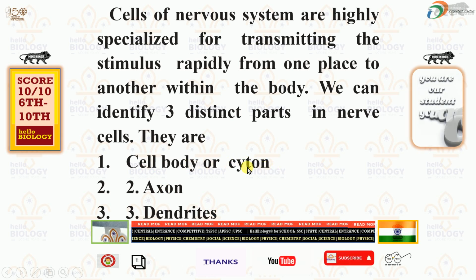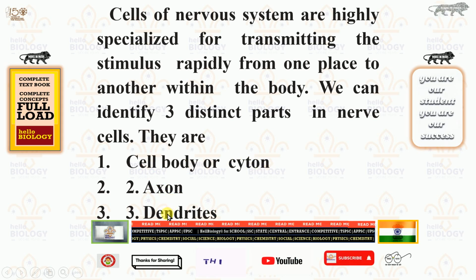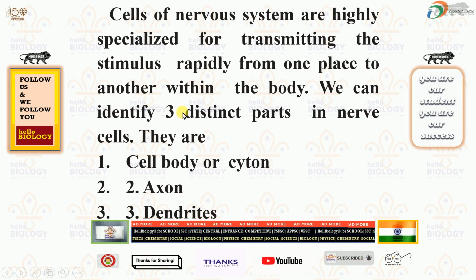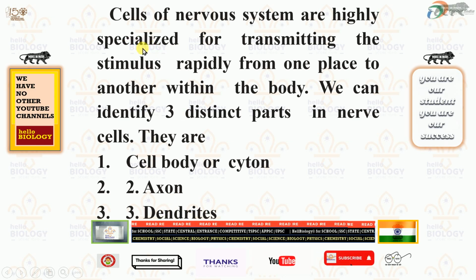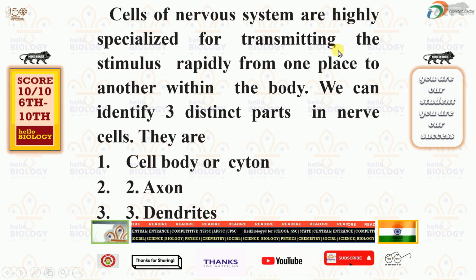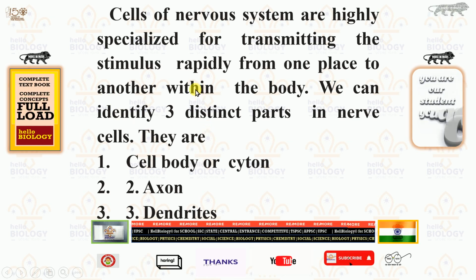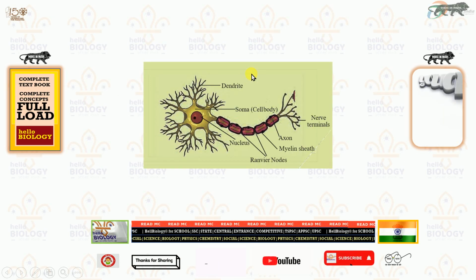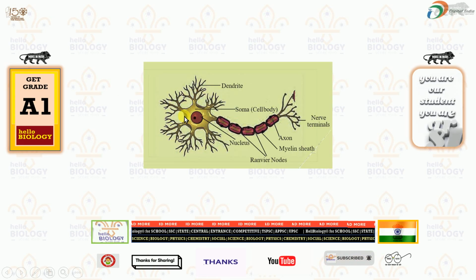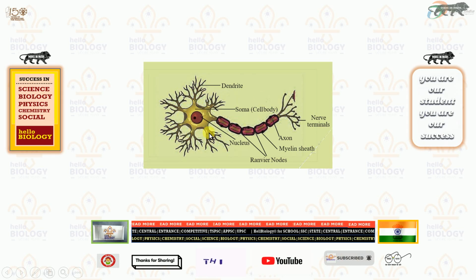Cell body is otherwise called cyton, and the second part is called axon. The third one is known as dendrites. Usually these specialized cells transmit messages from one part of our body to another part. For example, if you are listening to the class now, these things are transferring from one neuron to another neuron.